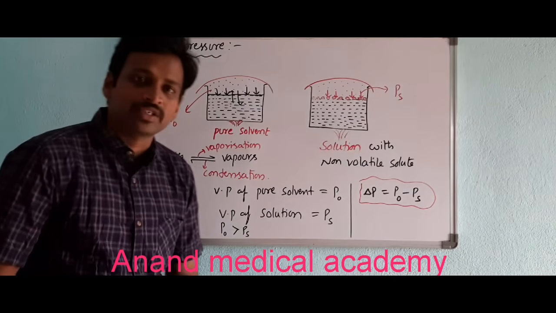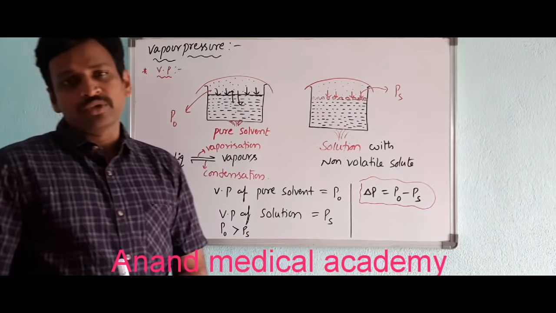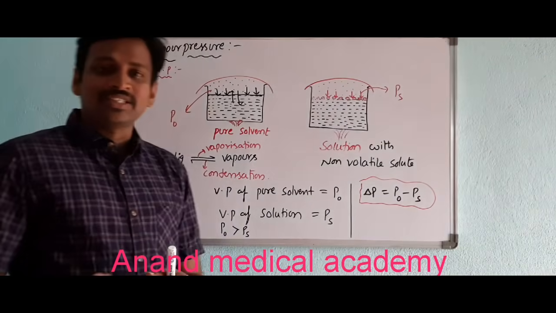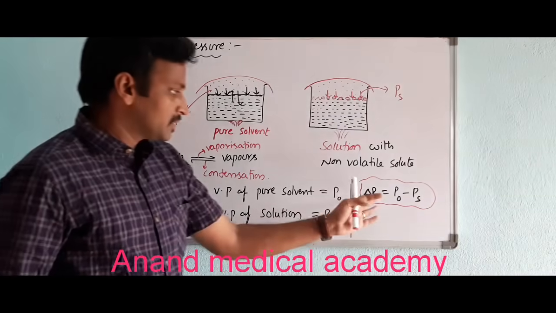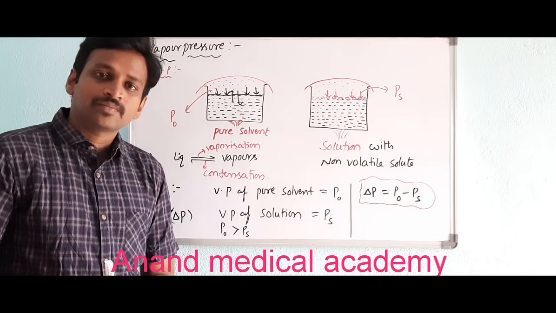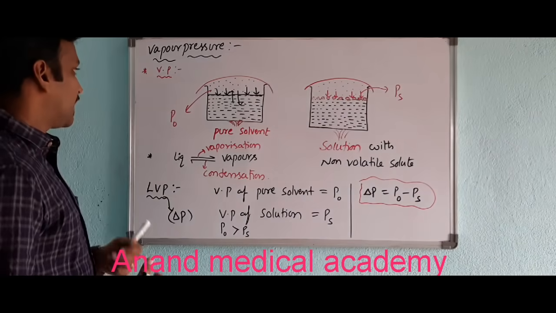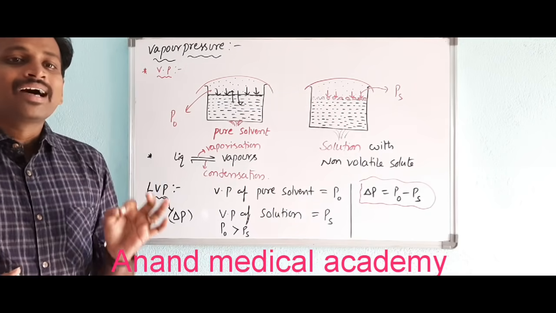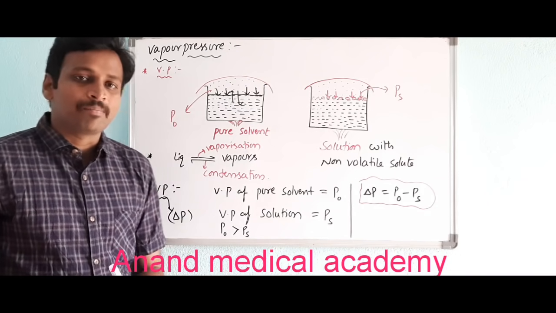Pressure means atmospheres; we can use mm of Hg units. In SI units, Newton per meter square, and in CGS, dyne per centimeter square. Like that you can use units for vapor pressure. Got it clearly? Okay. Next we have to discuss our colligative property, that is relative lowering of vapor pressure.